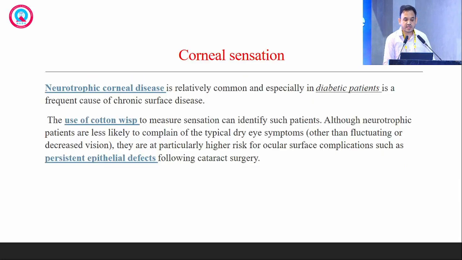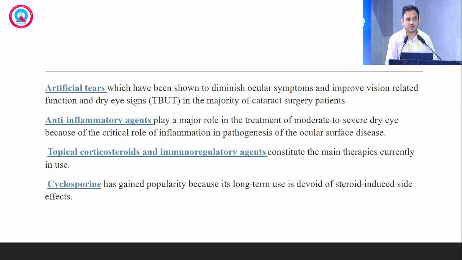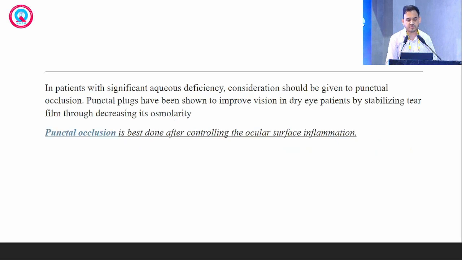Corneal sensation matters, especially in diabetic patients, as there may be chances of a persistent epithelial defect in the postoperative period, which also causes frustration. Dry eye disease, because of the elective nature of cataract surgery, should be treated prior to the cataract surgery. Surgery can be postponed till the surface is optimized. There are various options like artificial tears, and nowadays cyclosporin is also very effective because it avoids steroid-induced side effects.